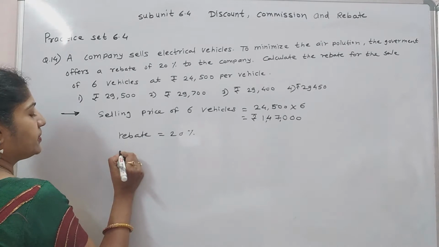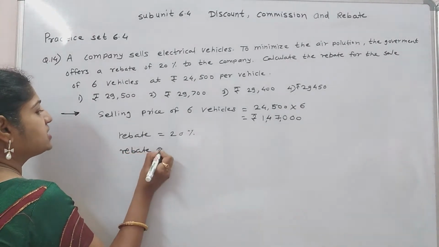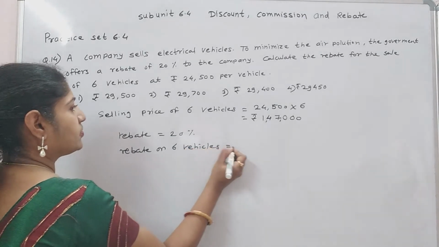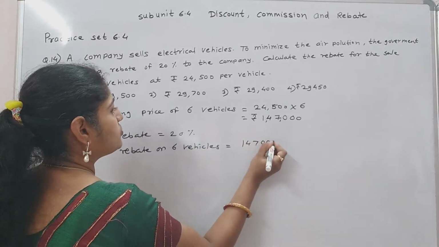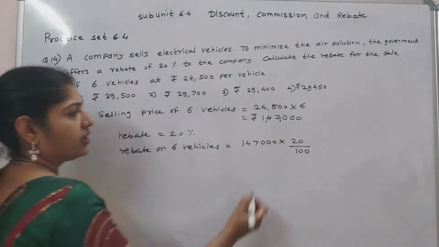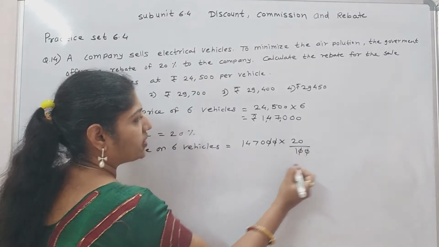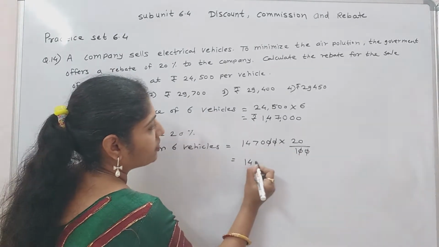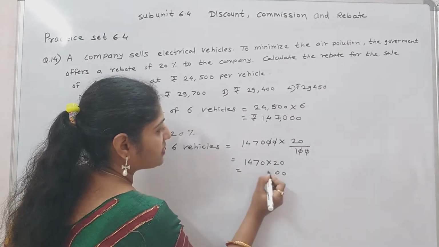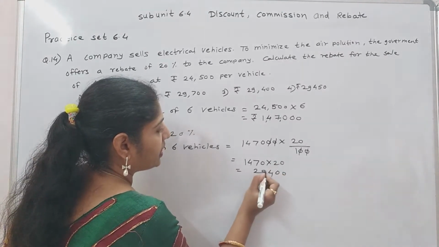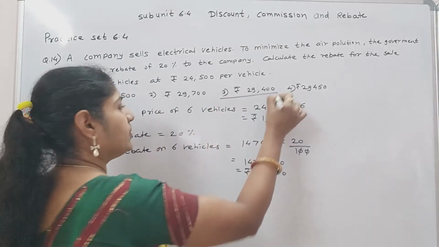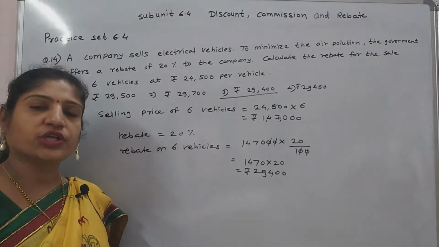So total rebate on 6 vehicles is 1,47,000 into 20%. 20% means 20 upon 100. Two zeros are cut. 1470 into 20, double zeros, 2 sevens are 14, 29. So answer is 29,400. Option number 3.